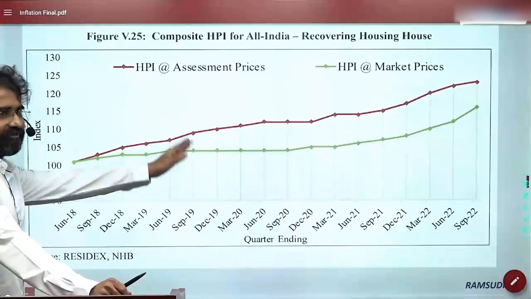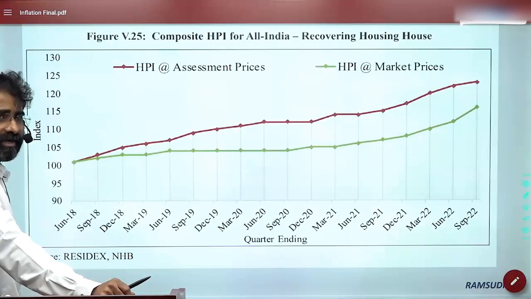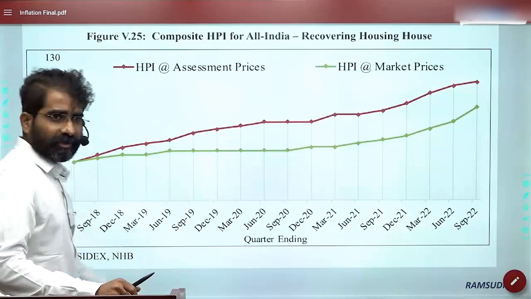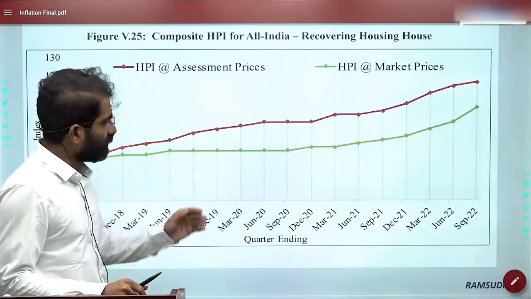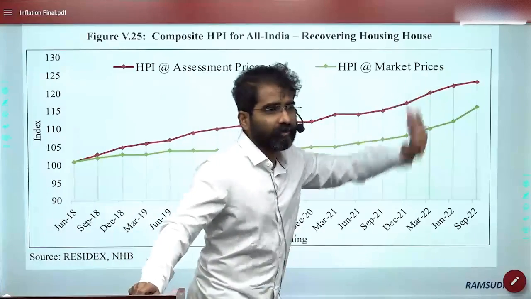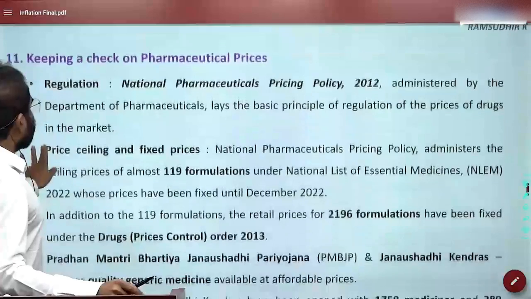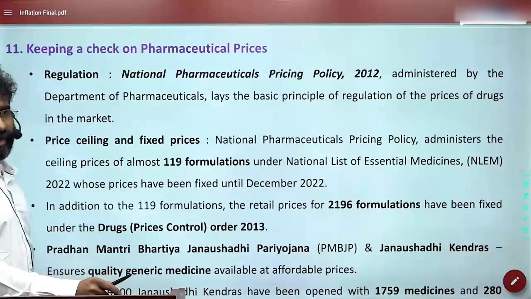So this is a graph which shows both the assessment prices, which you are collecting mainly from the financial institutions, the lenders, etc., and the market prices both. And you find that there is an increase in most of the cities. This is what it says.